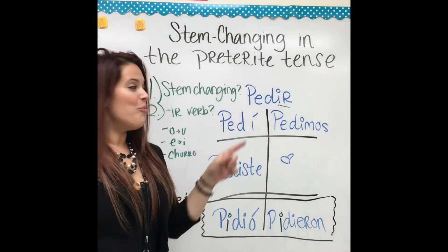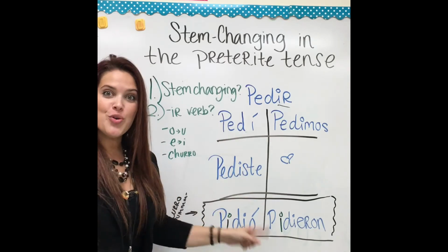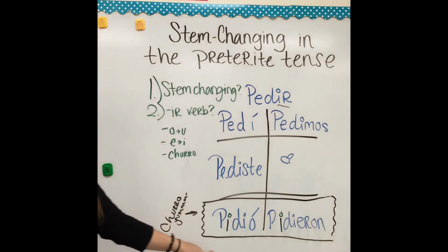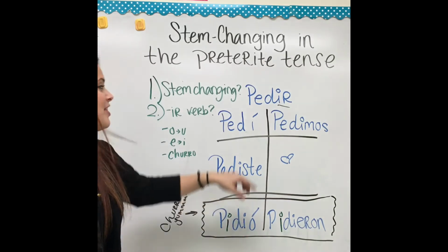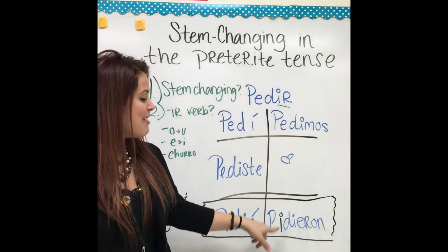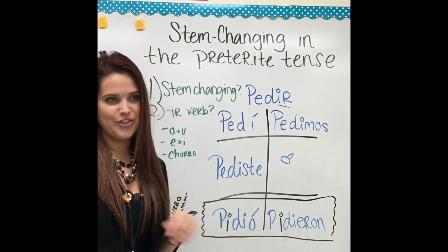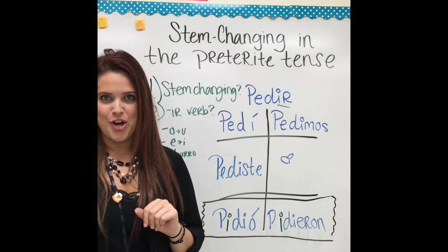So I've got yo pedí, tú pediste, él pidió. So notice how this E changed to an I because it's inside this yummy churro. Remember, churro's just in that third person. Then we come back up to pedimos, pidieron. Again, it's third person, so it stays inside of the churro. So knowing that, I want you to try some examples on your own.